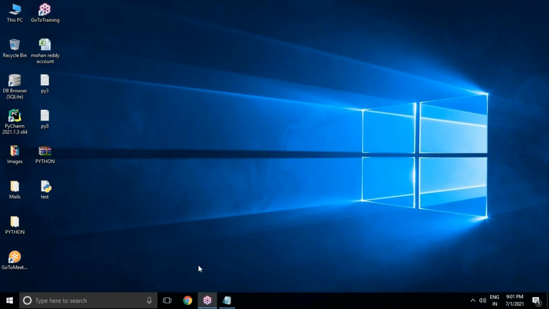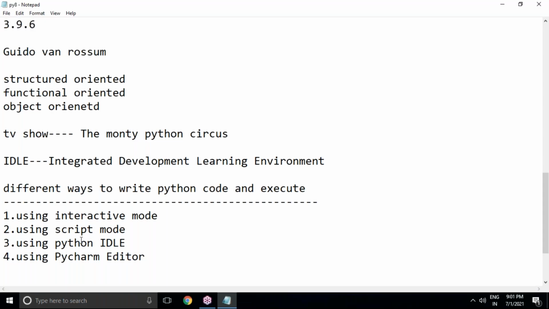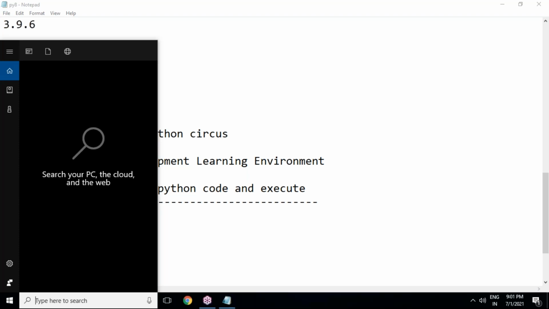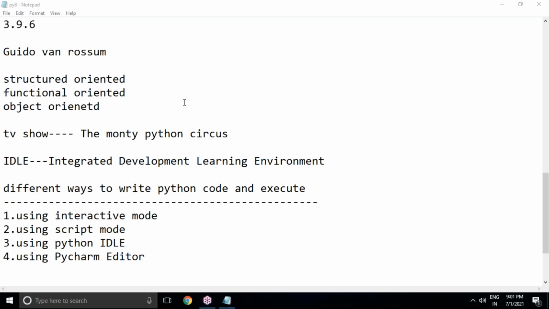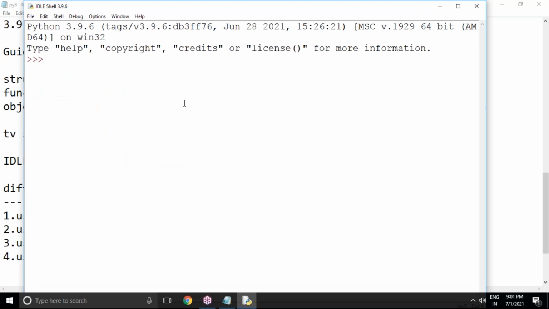One way is command prompt, another way is using IDLE software, Python IDLE. So without going interactive mode and without writing code in script mode, why don't we go directly to IDLE? Yes, we can go directly to IDLE also. How to go to IDLE software? There we can prepare a new file. You can see this IDLE, click on IDLE.